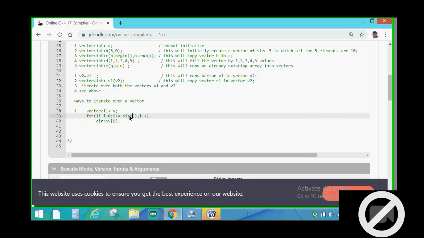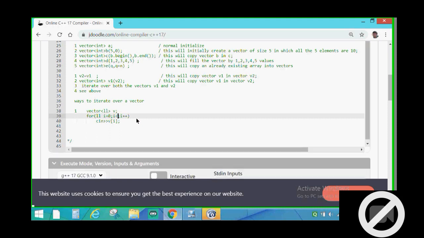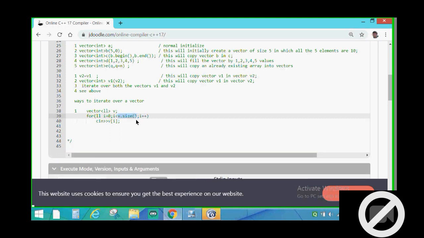End is for iterator, means in the second method I will use the end function. For what I have basically written, from i equal to 0 to i less than v dot size. V dot size is basically n, but when we don't know the size of the vector, we can use this. If we know the size of the vector, then we can replace it with n. But as I am assuming that while taking input from the user I don't know the size of the vector, so I am writing like this. V dot size is basically n. So this is one way to iterate over a vector.